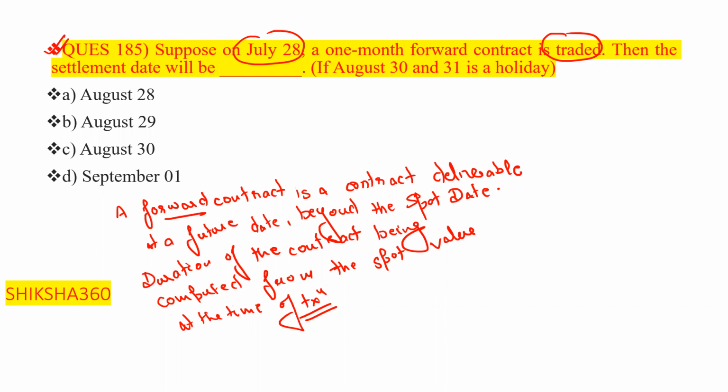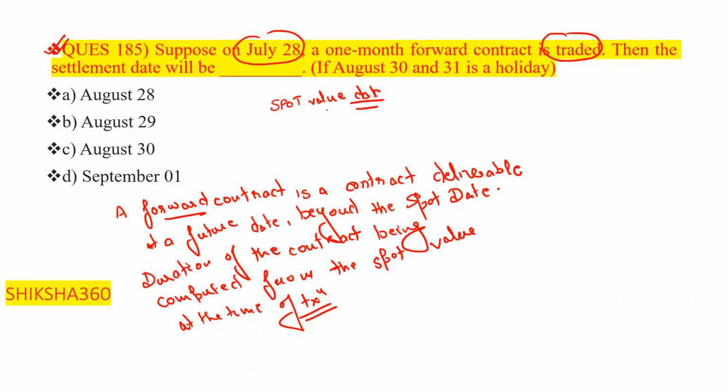First question from my side for all of you: what is the spot date? Suppose on 28th July, a 1 month forward contract is traded. What is the spot value date here? Please tell fast.